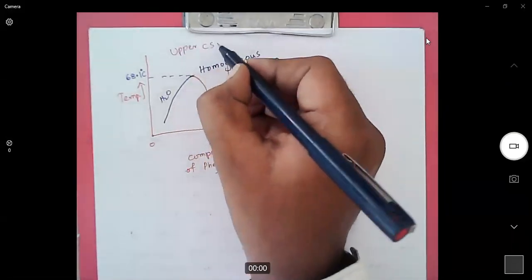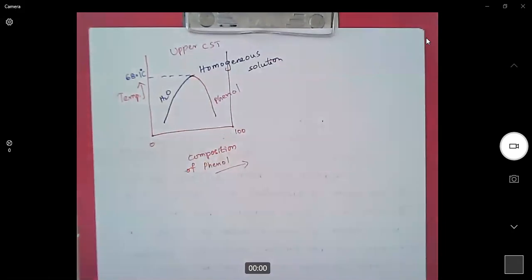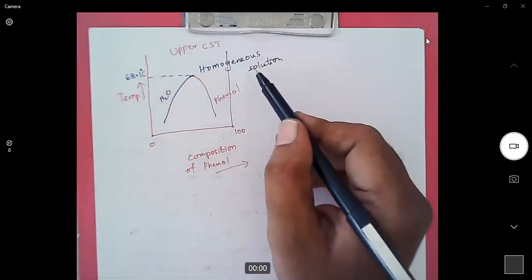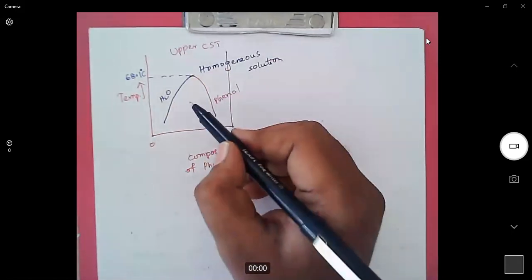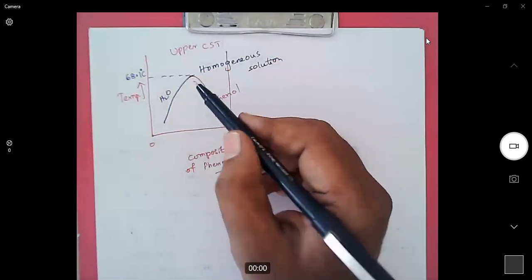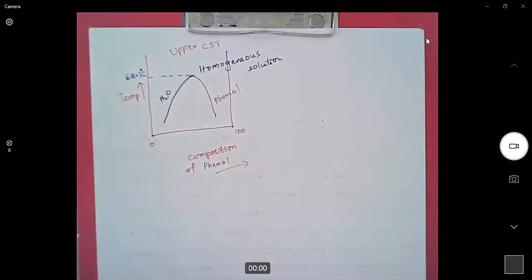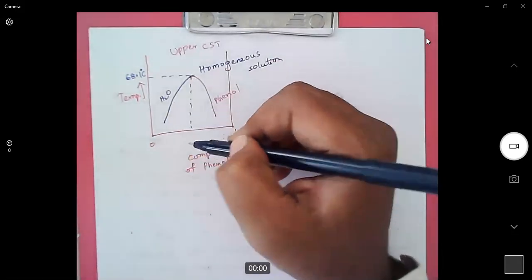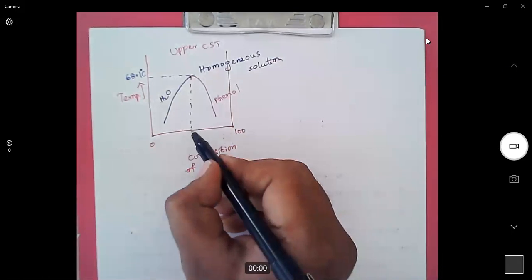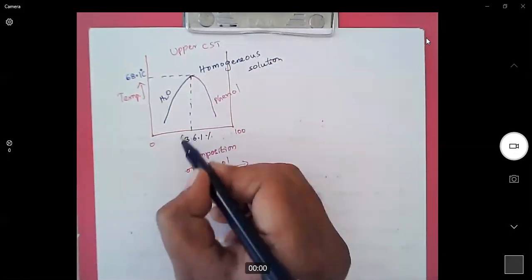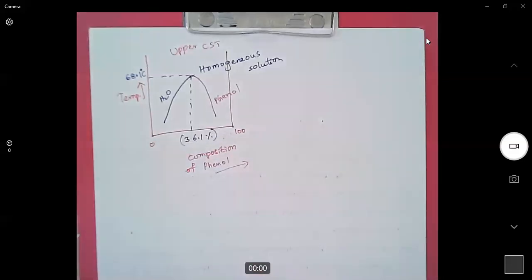Upper CST. If partially miscible liquids form a homogeneous solution at a higher temperature than room temperature, that means when we supply heat energy, then those systems are called upper CST systems. At upper CST, phenol will be 36.1%, remaining part will be water.